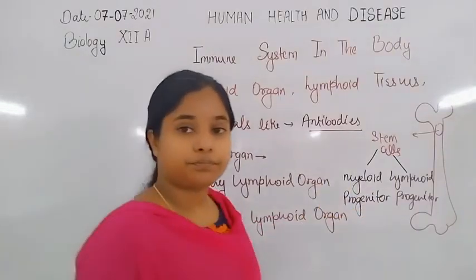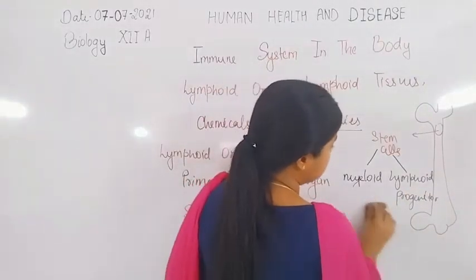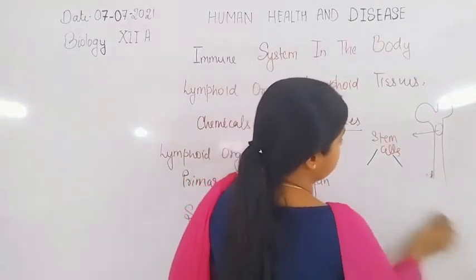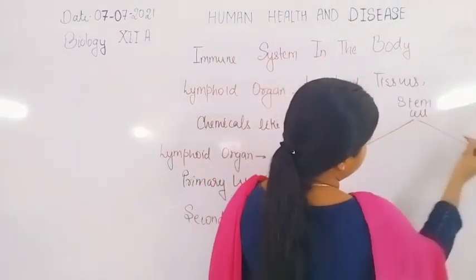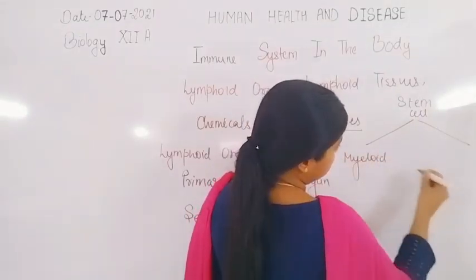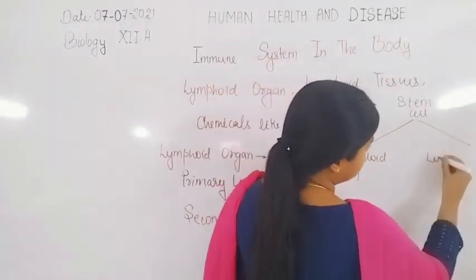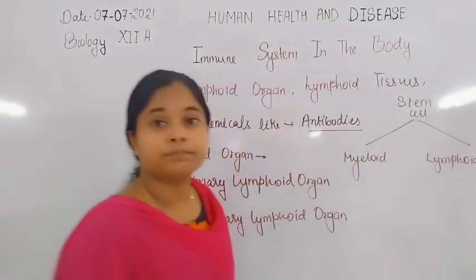cells. Different types of cells get formed by the stem cell. As we know, here is myeloid progenitor and here is lymphoid progenitor.